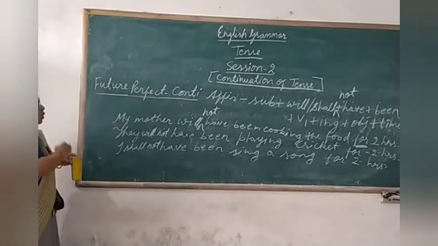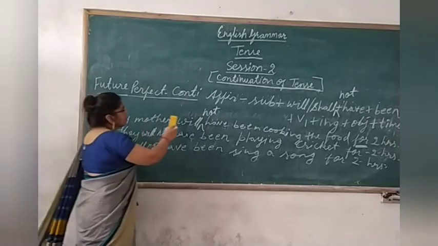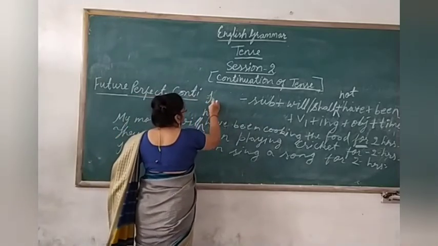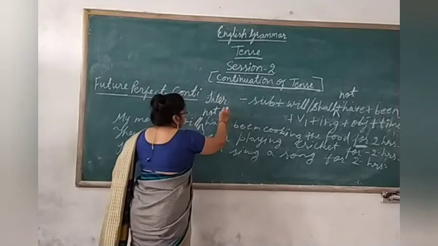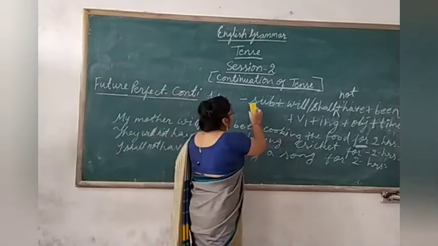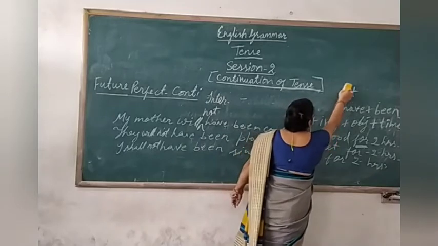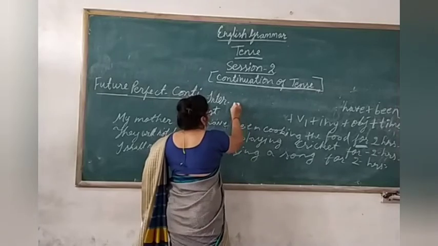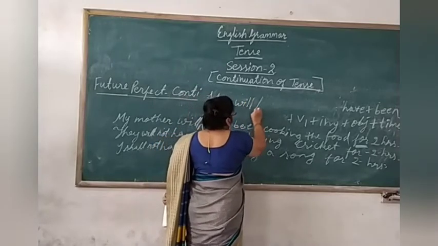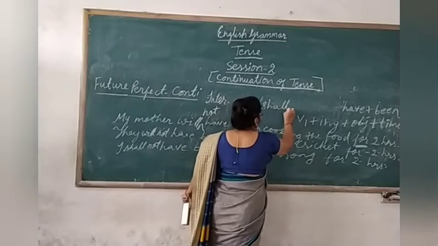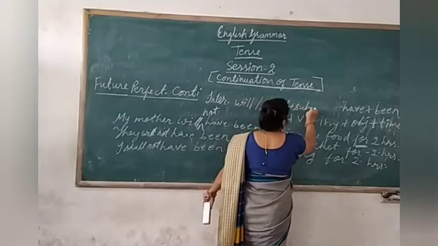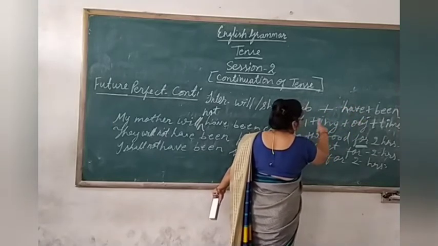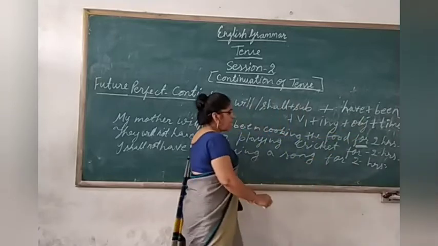Clear? So now let us convert the same sentences into interrogative. So first of all, what will you do? We'll just bring the helping verb here in the beginning. What will be the structure? Will or shall, subject, then have, then been plus V1 plus ing plus object plus time here.